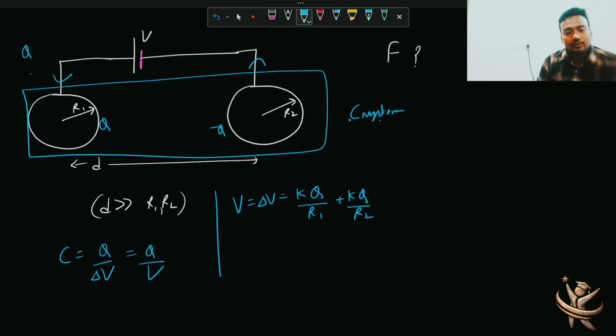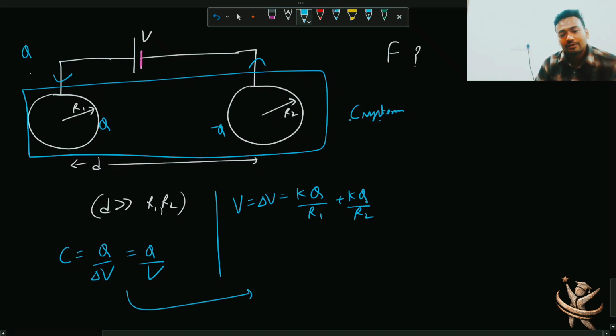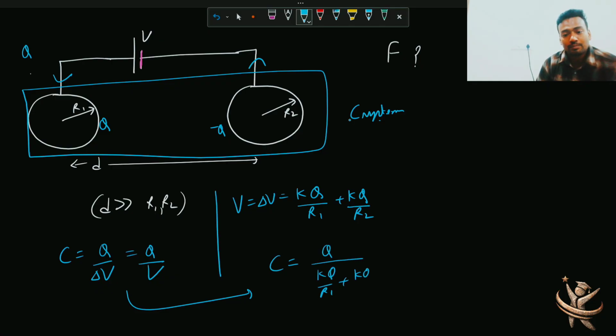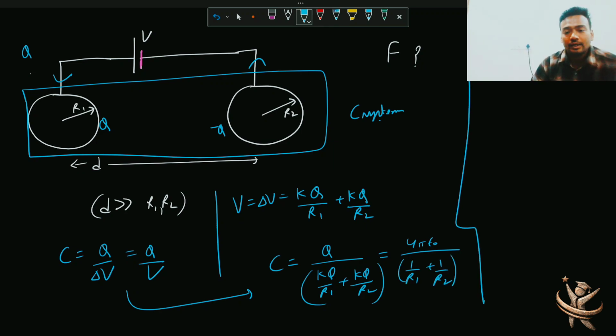Okay, so if I take this relation, C equals Q by (kQ by r1 plus kQ by r2), so C will become 4 pi epsilon naught times (1 by r1 plus 1 by r2). How to find out charge over this particular capacitor system? So Q equals C delta V, which is actually V.